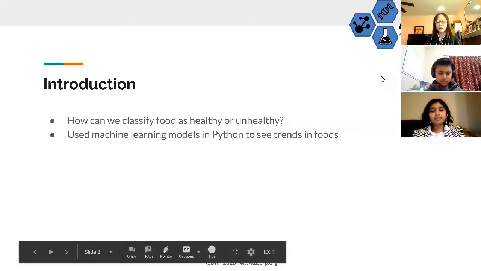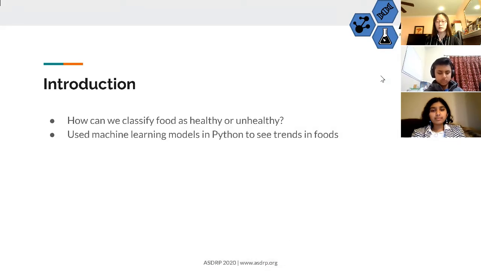Food is a very important part of everyday life. It provides us with nutrients. However, as with all things, there are disadvantages along with benefits. Many processed or artificial foods can harm people's health, leading to increased heart problems, obesity, and more. Thus, we set out to create a program that could analyze whether foods were healthy or not.